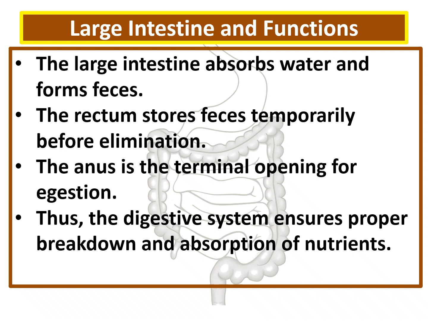So from the small intestine maximum absorption occurs, and the undigested material reaches the large intestine. In the large intestine, the water content is absorbed back, and only the solid fecal matter is left. Now this is not immediately sent out through the anus. First it will be stored temporarily in the rectum. From there it will undergo elimination and be sent out. Thus, the digestive system ensures proper breakdown and absorption of nutrients. That is the main agenda of the digestive system.